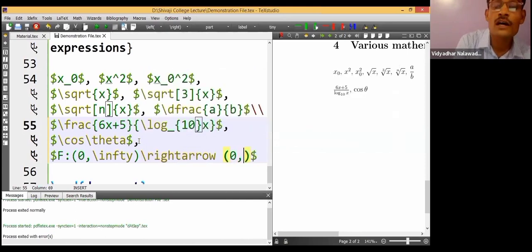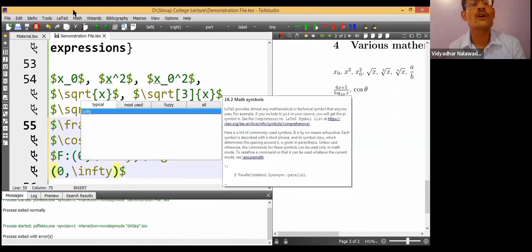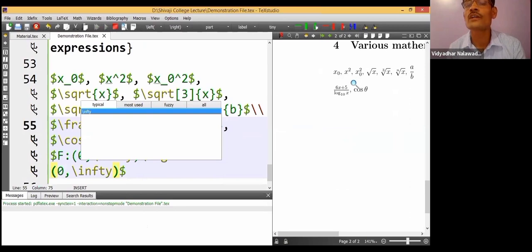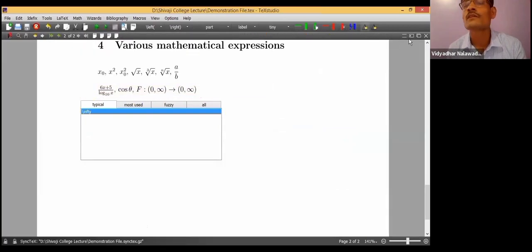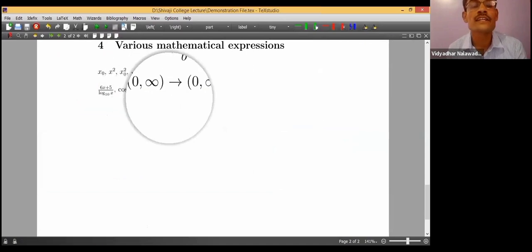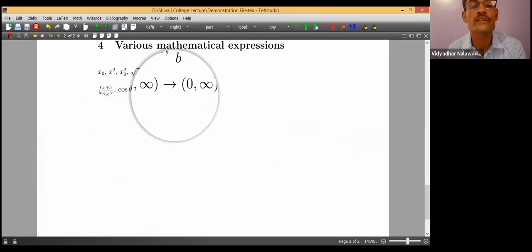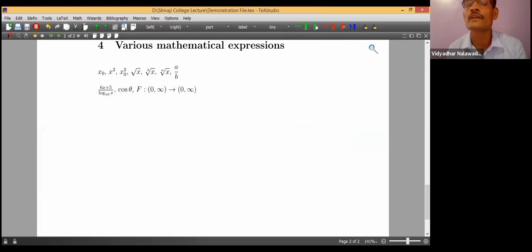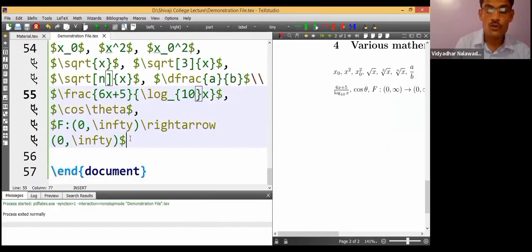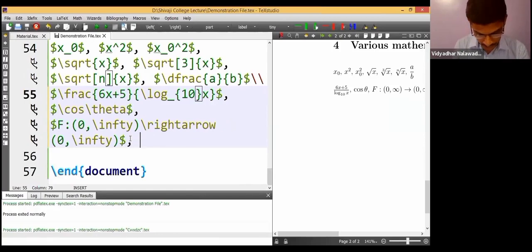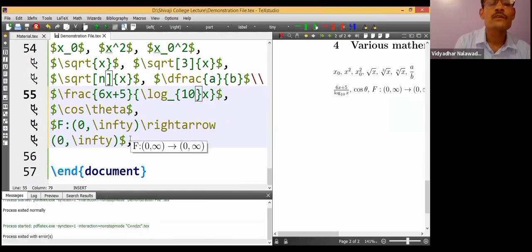One more bracket, 0 comma infinity. F is a function from 0 infinity to 0 infinity. This is the output of that syntax. This is also a very common mathematical expression we need to use.